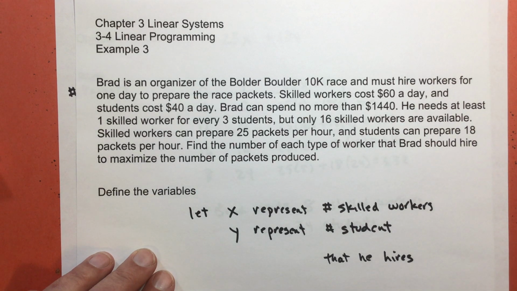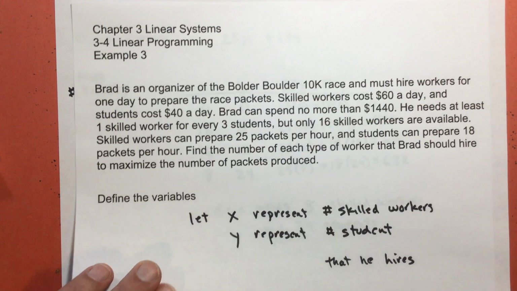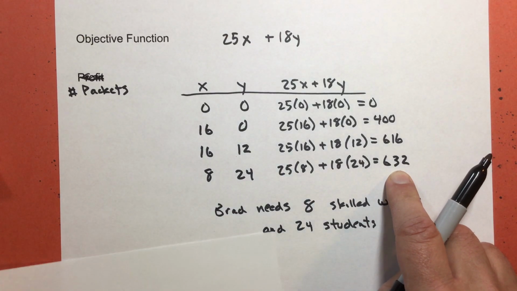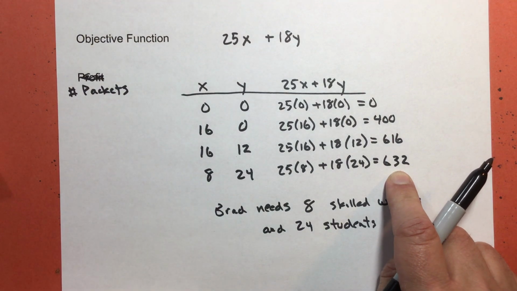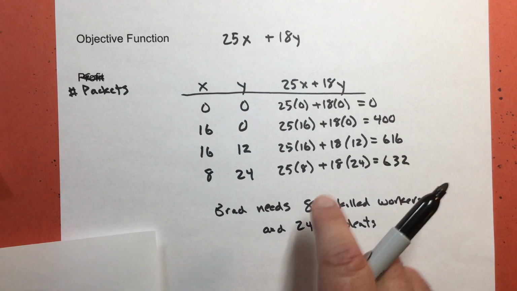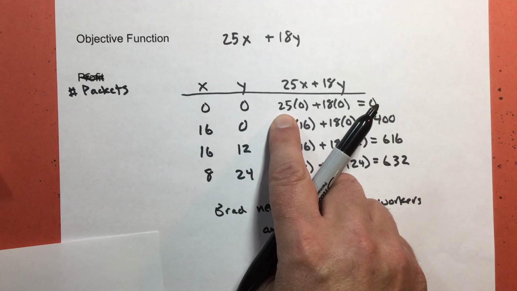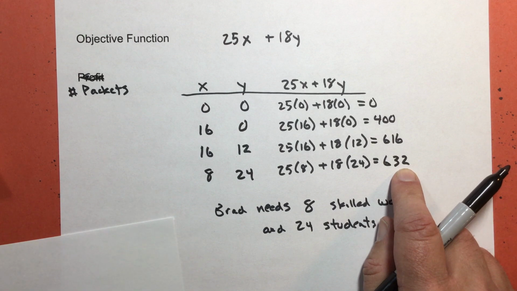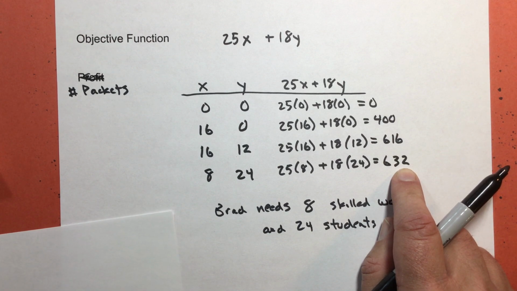The problem does not ask how many packets you're going to make. This tells me how many packets you're going to make in an hour. It's 25 packets for an hour for the skilled, 18 for an hour. So these numbers would be total for 1 hour. I don't know how many hours they're going to work.